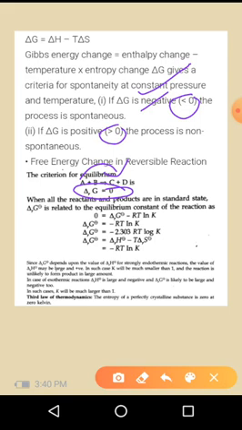When all the reactants and products are in the standard state, delta G is related to the equilibrium constant, that is, when delta G is equal to 0.